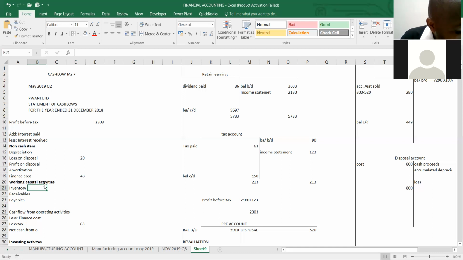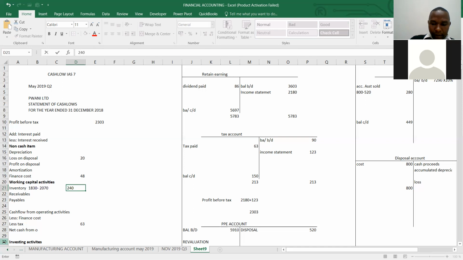2017 year inventory ilikuwa how much? It was 1830. Then we less the current, that is 2070. So it was an increase, meaning you purchased, it was cash outflow ya ngapi? 240. So we less that one. There was a cash outflow ya 240.